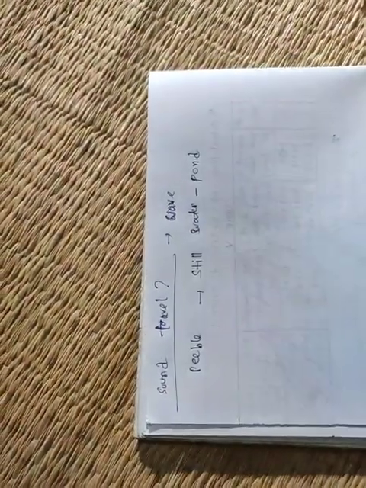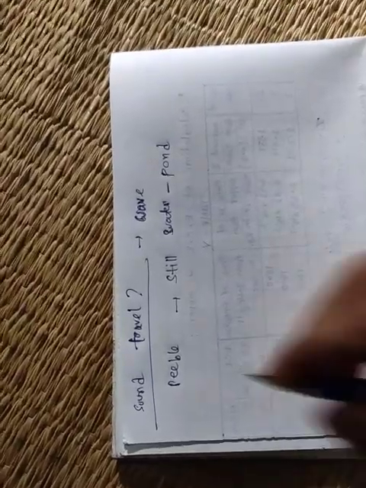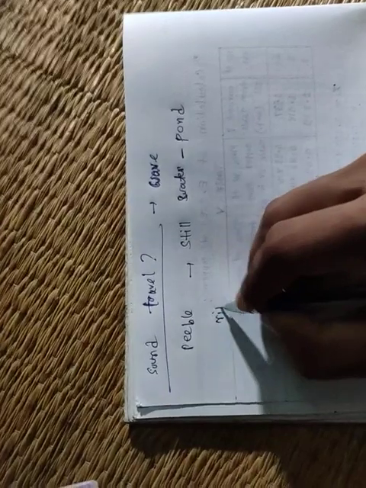When the water in the pond is still, that means the water is not moving. And if you throw a pebble, what do you see? Ripples are produced.